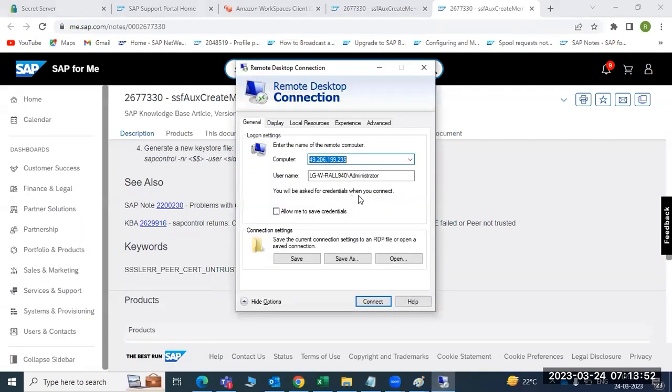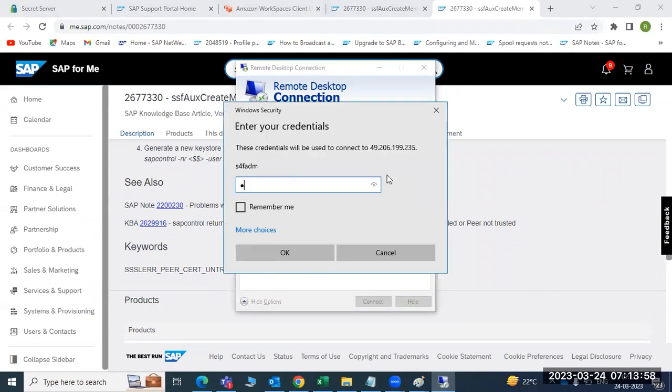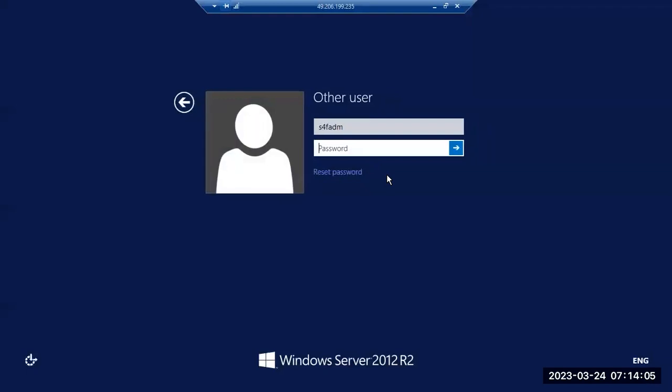Let's log in with SIDADM, S4FADM. Make sure this troubleshooting is very important. To troubleshoot the issues, suppose the system is not starting, so what do we have to do? These are all very important.